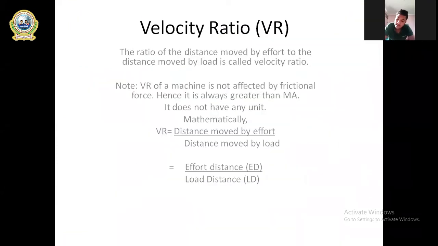So now we are going to learn the next term, that is velocity ratio, which is noted by VR. Can you see the slide properly? I hope you people can see the slide properly.